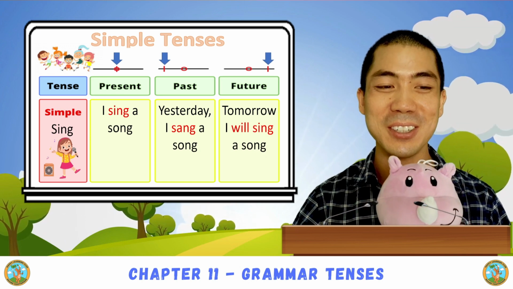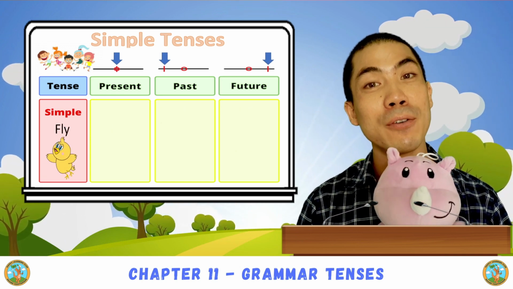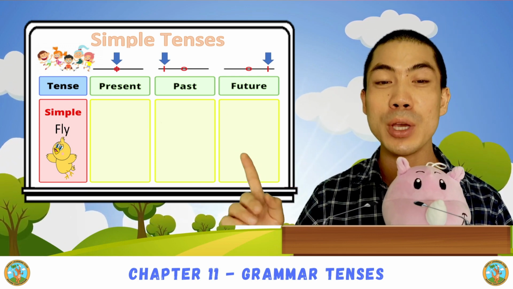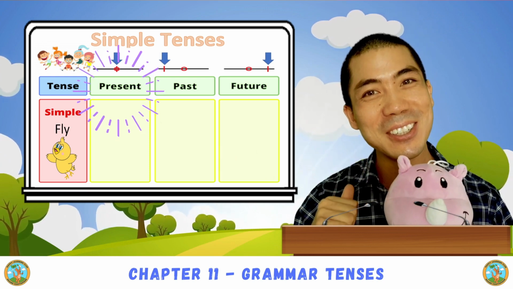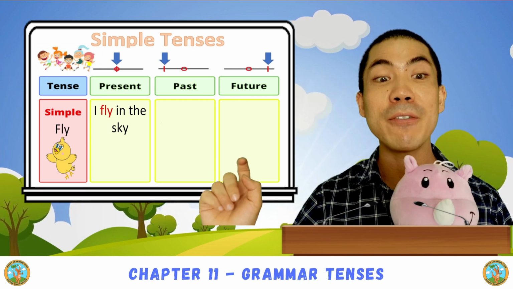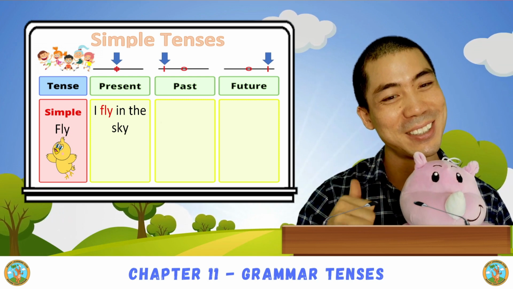Very good. Now we have the last irregular verb, fly. Can you make a sentence with present simple tense? Good. We can say, I fly in the sky. Good.